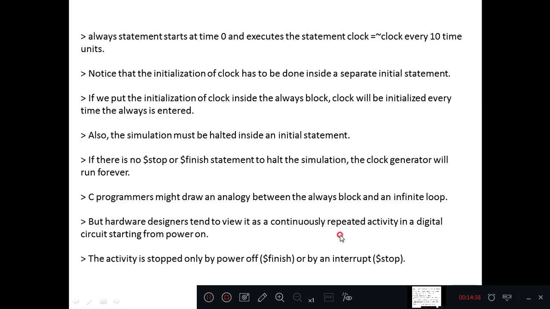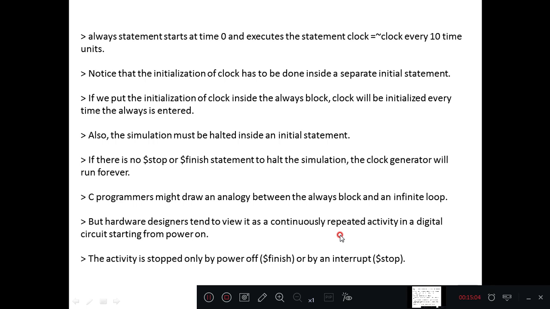The always statement starts at time 0 and executes the statement clock equals not of clock every 10 time units. Notice that the initialization of the clock has to be done inside a separate initial statement. If we put the initialization of clock inside the always block, clock will be initialized every time the always is entered.